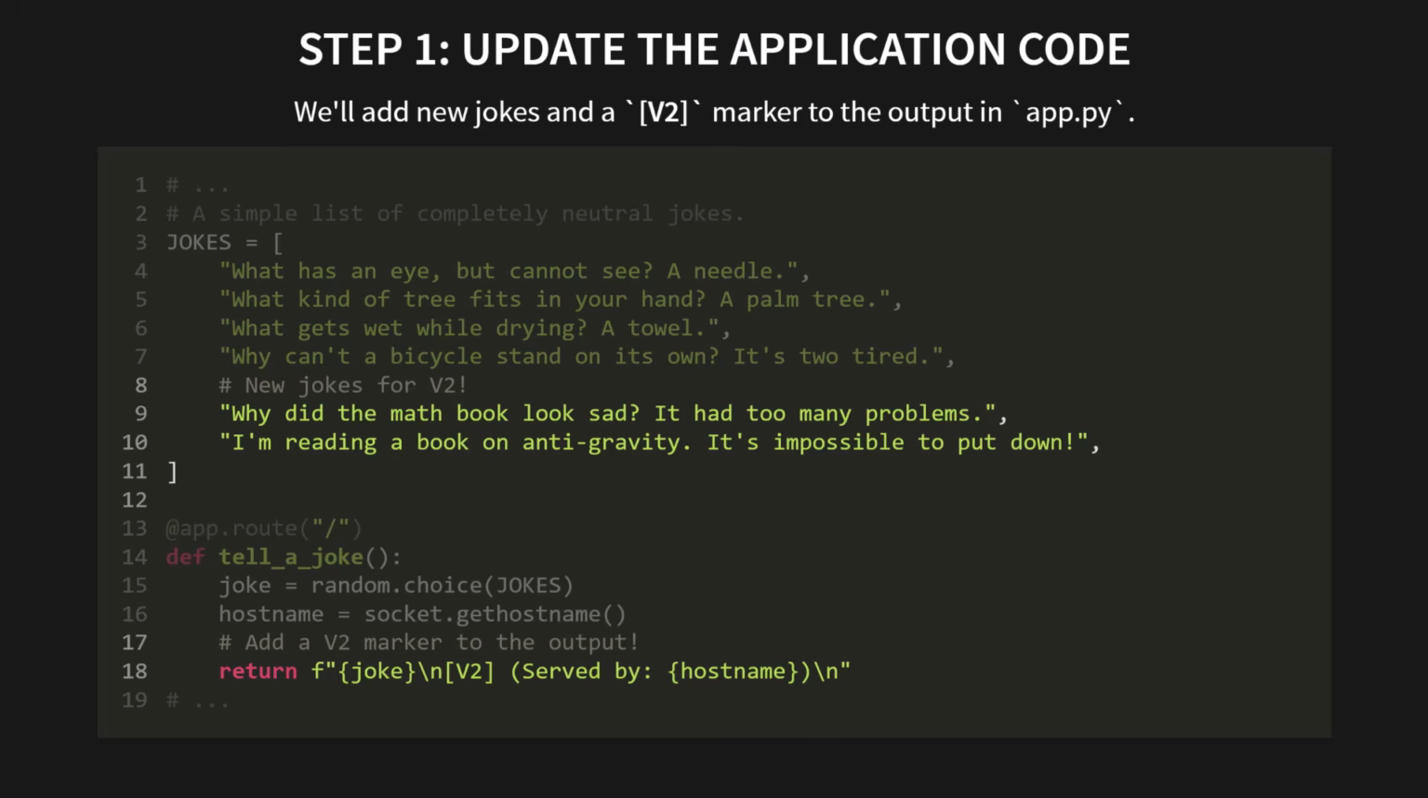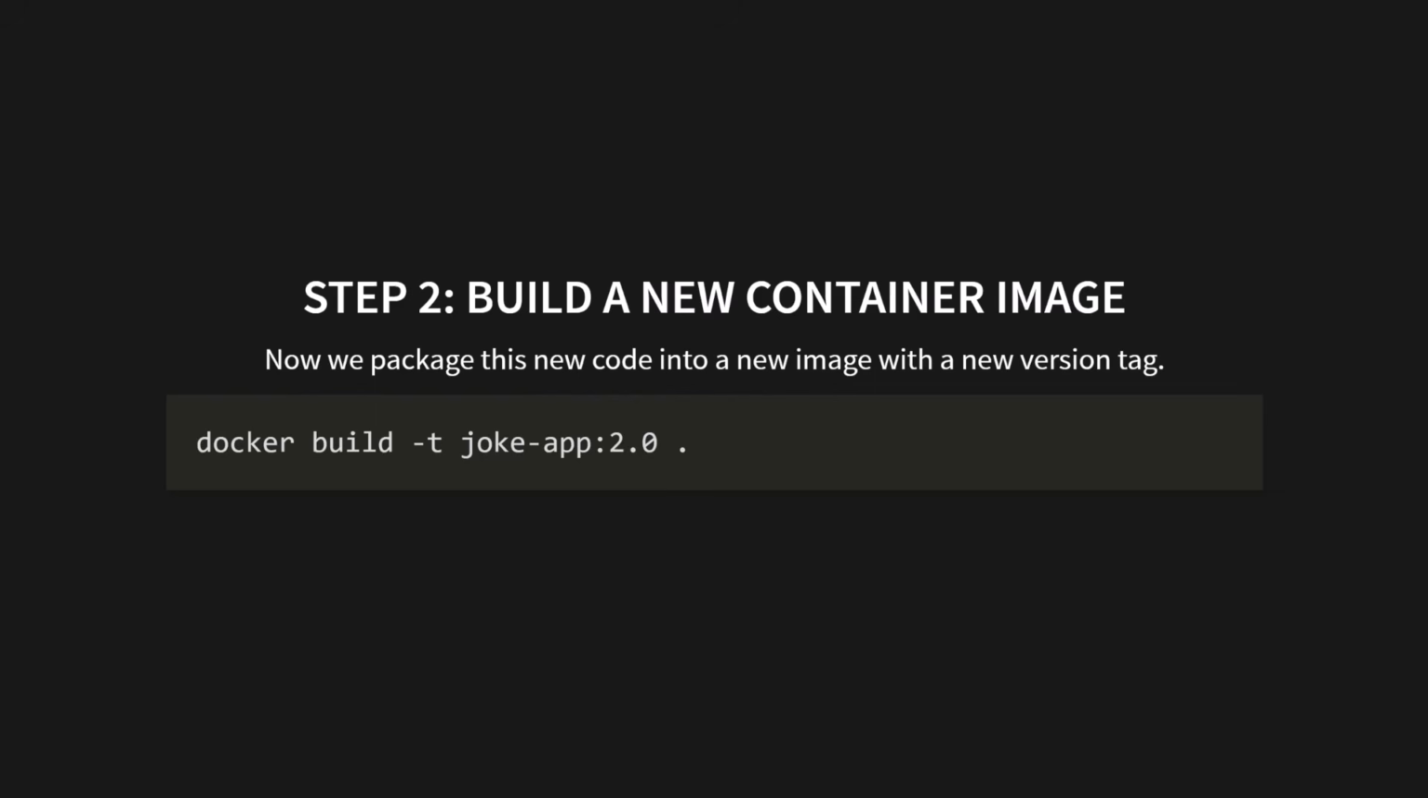Step 2. Build a new container image. Now we package this new code into a new image with a new version tag. We'll run docker build -t joke-app:2.0 . Simple as that.